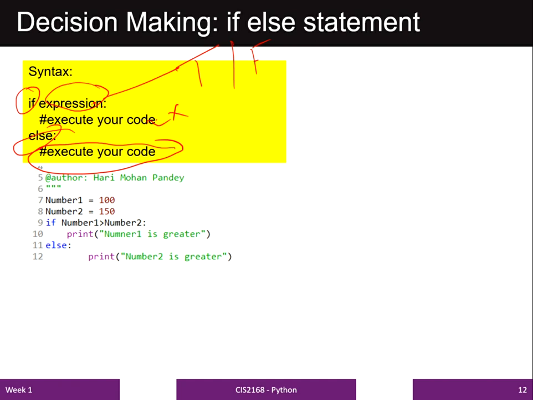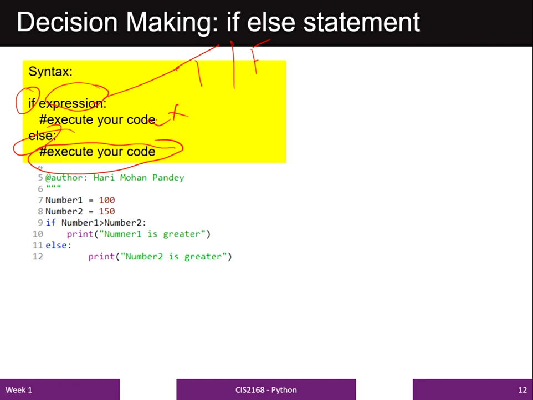In this example, I have used two variables. The first variable is number 1, which stores value 100. The second variable is number 2, which stores value 150. So this is 100 in number 1, 150 in number 2. And I am applying an expression: number 1 is greater than number 2. That is, number 1, 100, is greater than 150. This is not true. 100 is not greater than 150.